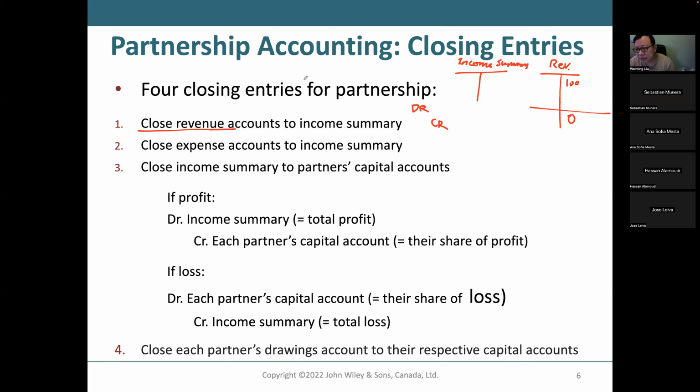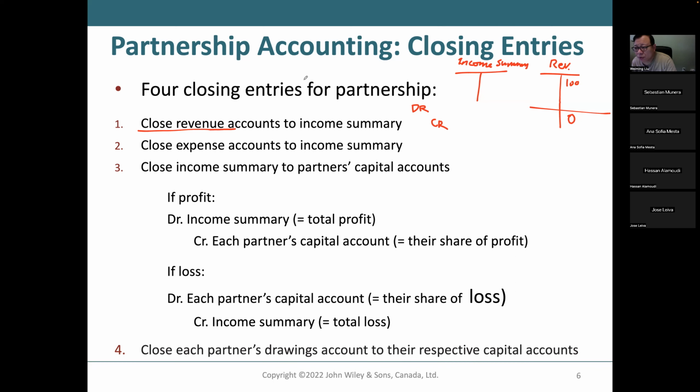It's called closing entries. I'm not sure if you have learned about this in the first course, the closing entries, because these revenue accounts are temporary accounts. In each fiscal year, on day 0, that balance should be 0, because you reset revenue for each year.